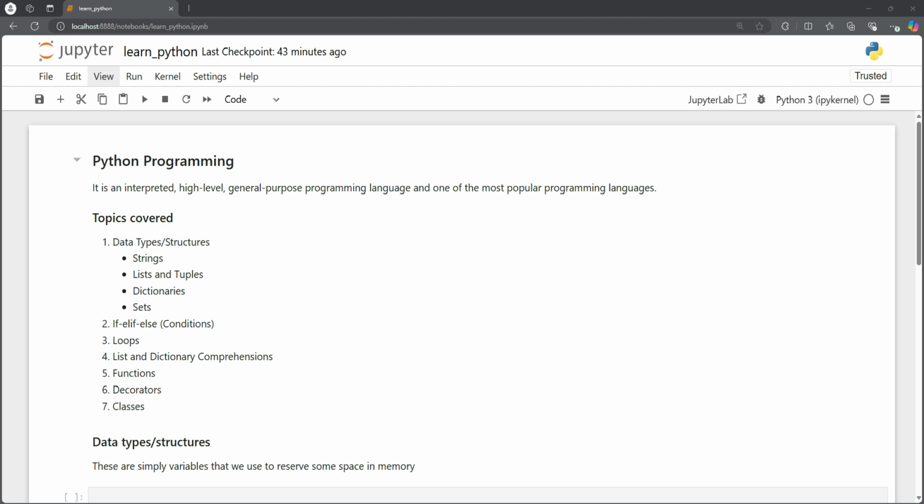We will also see what functions are and how they are used to reduce redundancy in the code, and we write functions so that we could use them in different programs, and we don't have to repeat ourselves in every code file that we write. We will also see what decorators are, and finally, for object-oriented programming, we'll be looking at how to write different classes. So let's start with data types and structures and see what they are.